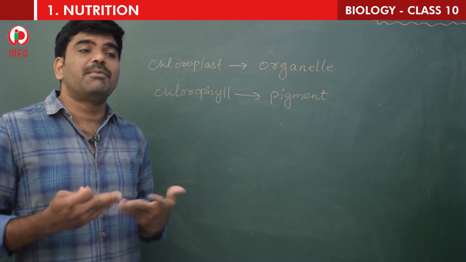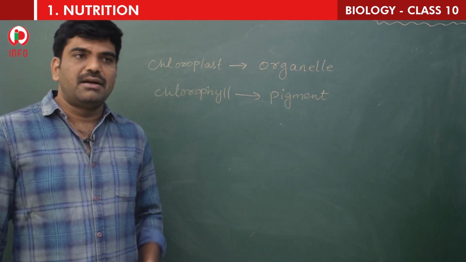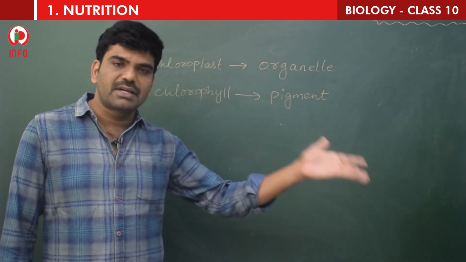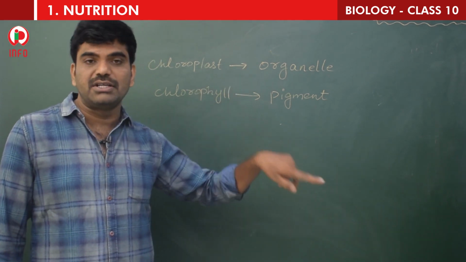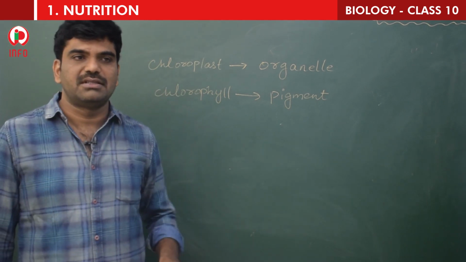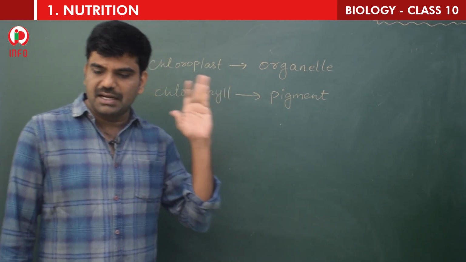Do they carry out photosynthesis? Yes, they also carry out photosynthesis. But according to Ingenhousz, only green parts carry out photosynthesis. Then what about the other colors? This is the question.